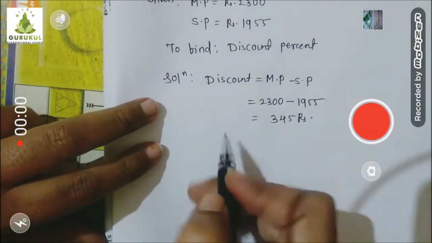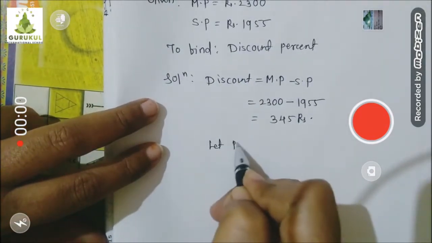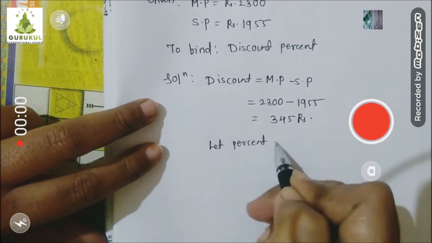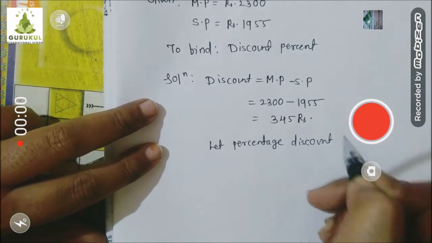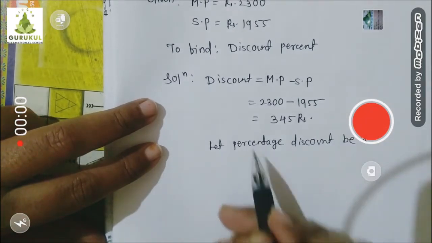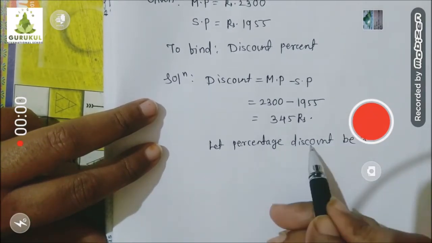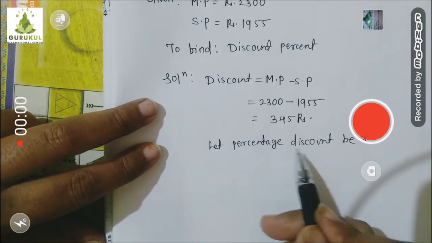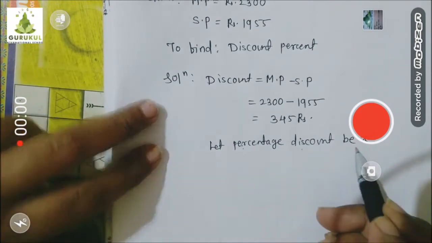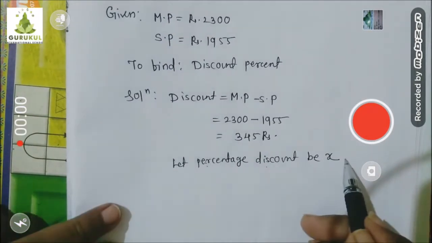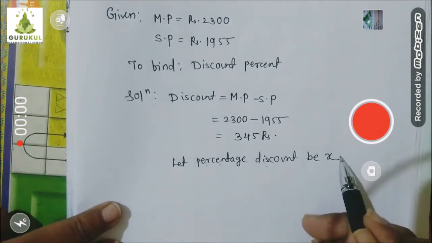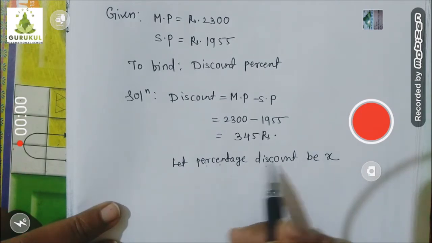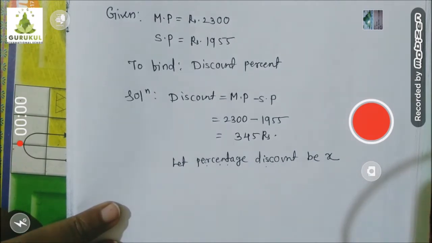Now we will assume, let the percentage discount be X. Remember, percentage discount and discount are not the same; there is a big difference. I have not written rupees because this is the discount in percentage, so never make the mistake of writing rupees here. It is the discount which is given in percentage form.